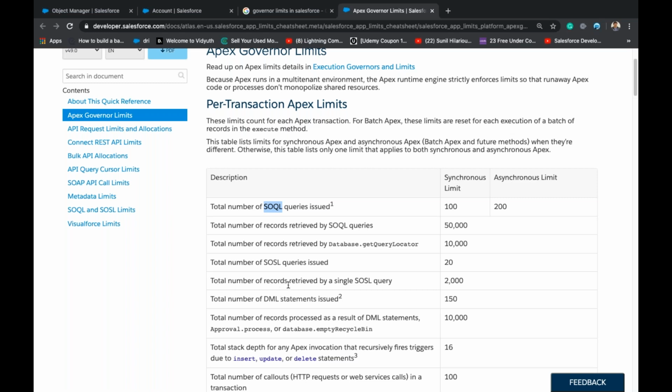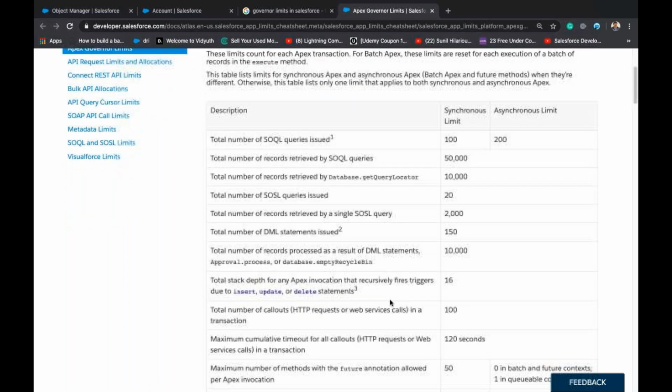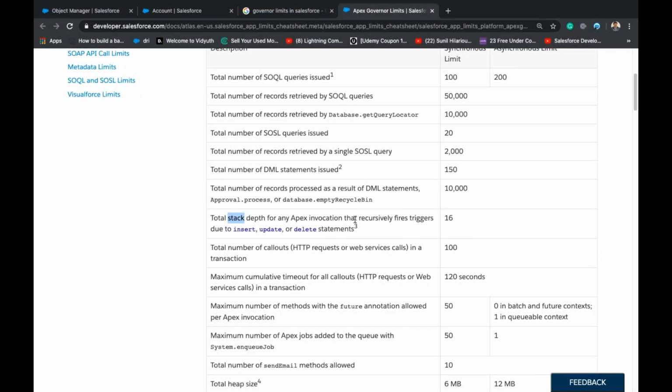Total number of records retrieved by a single SOSL query, 2000. Total number of DML statements issued are 150. Total number of records processed as a result of DML statements are 10,000. Total stack depth for any Apex invocation is 16.